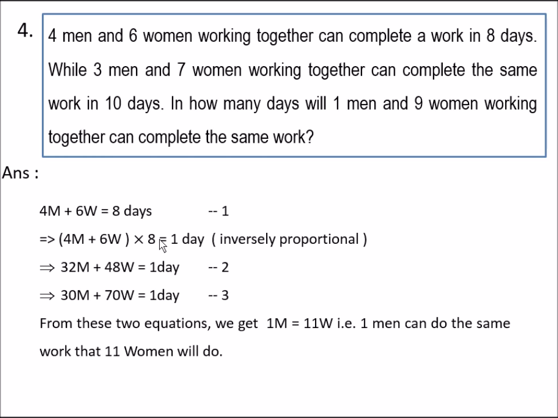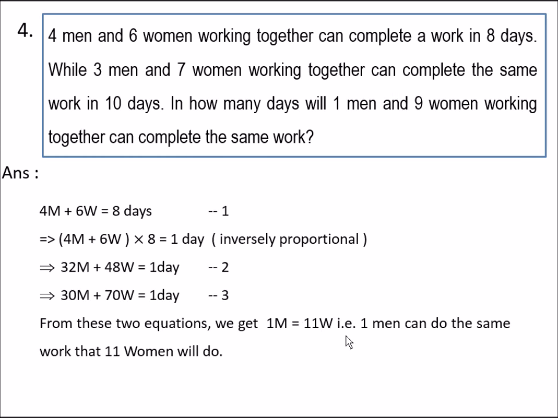So multiplying and dividing by 8 on both sides, we will get 32 men plus 48 women can complete the same work in 1 day. And similarly with the second equation, you will get 30 men plus 70 women is equal to 1 day. That is, 30 men plus 70 women can complete the same work in 1 day. So from these two equations we will get work done by 1 man is equal to 11 days of work of women.